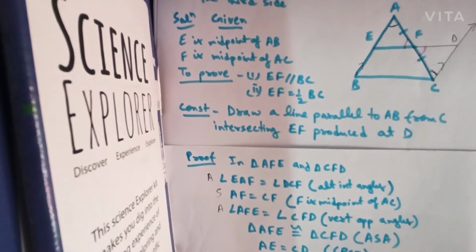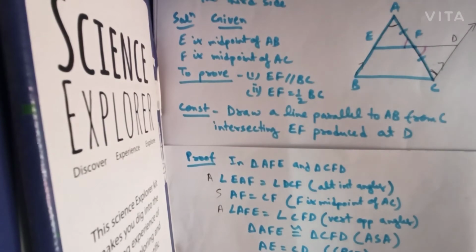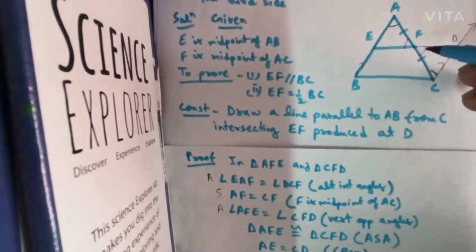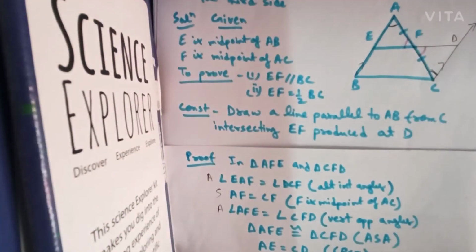AE is equal to CD, and EF is equal to DF. Okay, and we already know that AE is also equal to BE, because E is the midpoint.